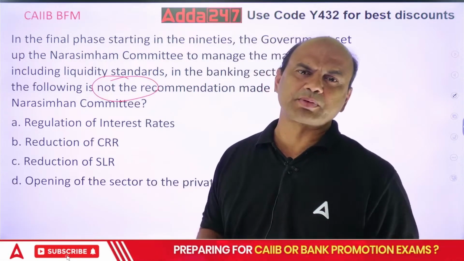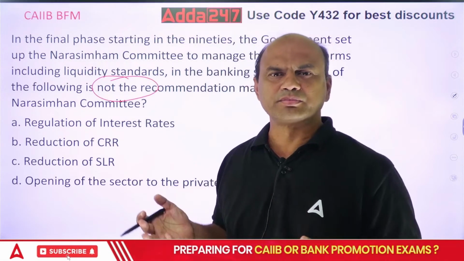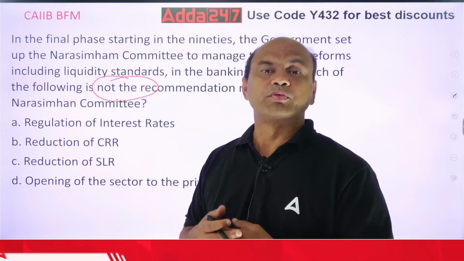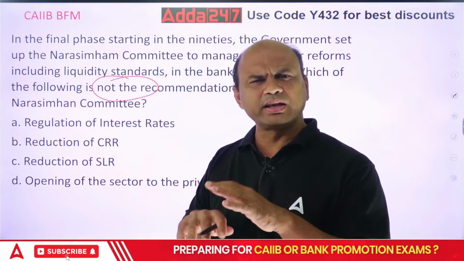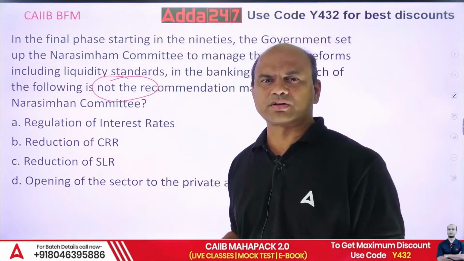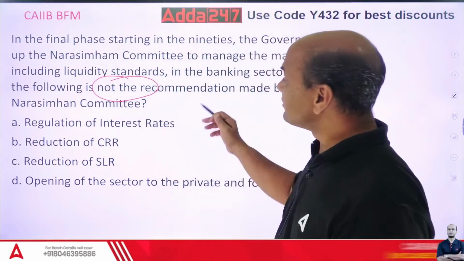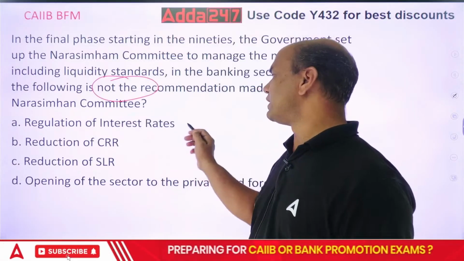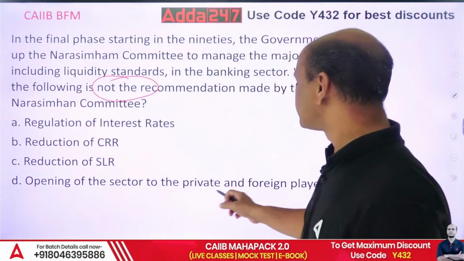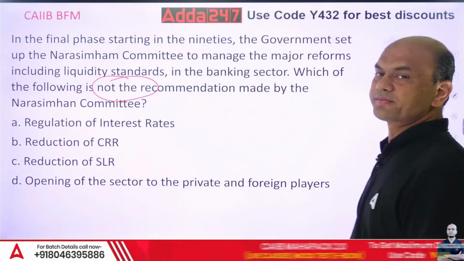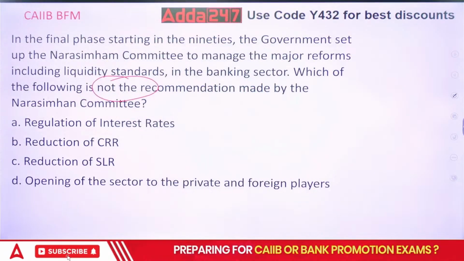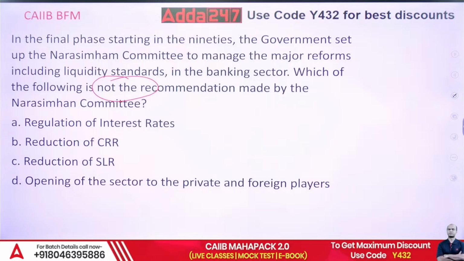Earlier, before the Narsimham Committee, the Narasimha Rao government opened up the economy. Before the Narsimham Committee, the banking was very sluggish. Now the banking has changed a lot. So, which of them are not the recommendation? Regulation of interest rates, reduction of CRR, reduction of SLR, opening up of the sector for the private and foreign players. What was not the recommendation? Kindly focus on the question. Not the recommendation.